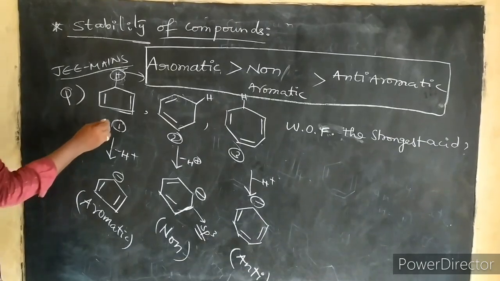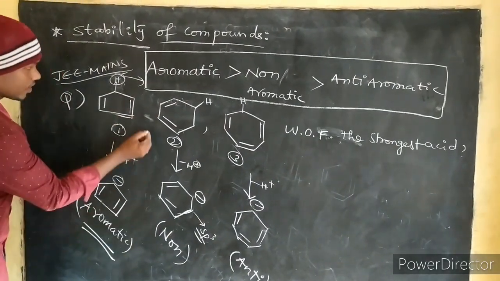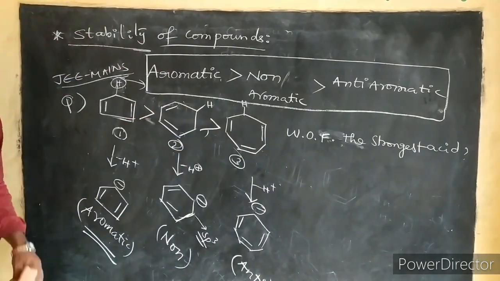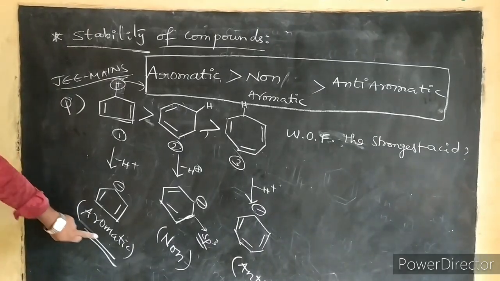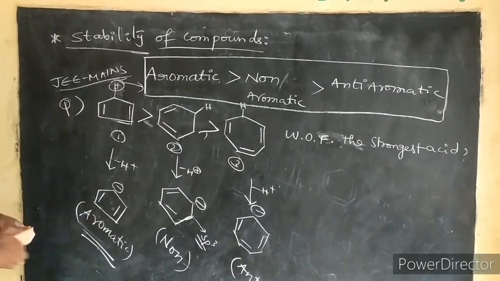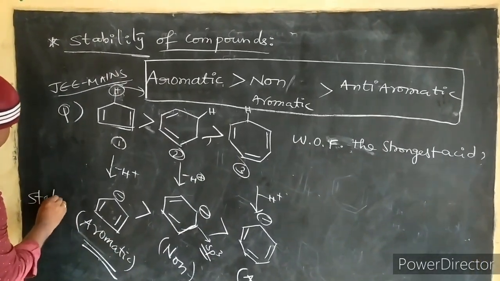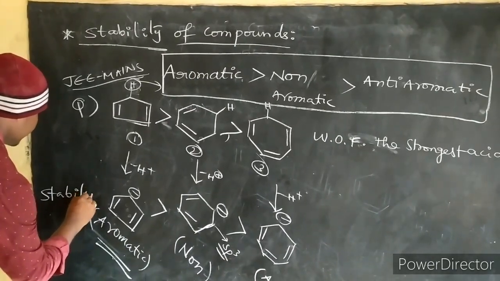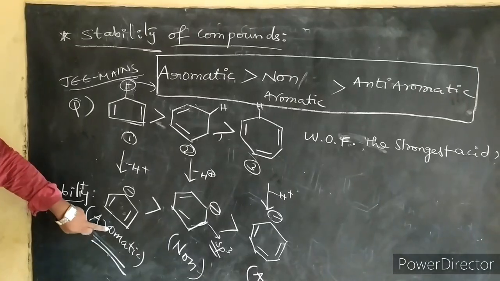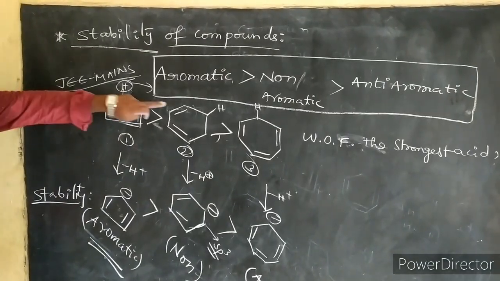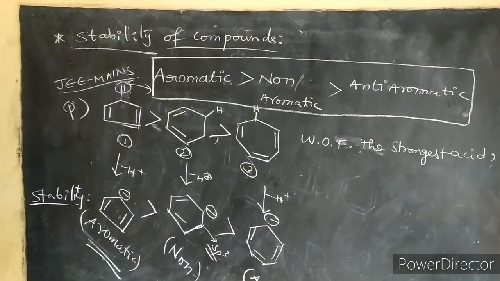So what is the stability? The strongest acid means which one is the most stable? This is the acidic compound, because the formed negatively charged compound is the most stable one. This is the stability order. Based on this, this one is the most stable. That's why this is strongest acidic in nature.